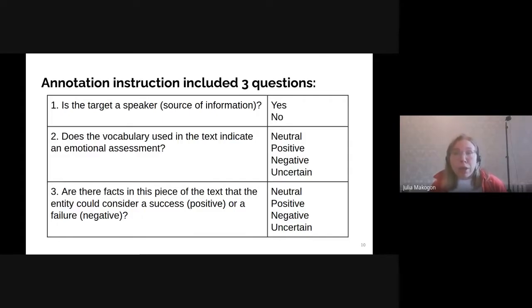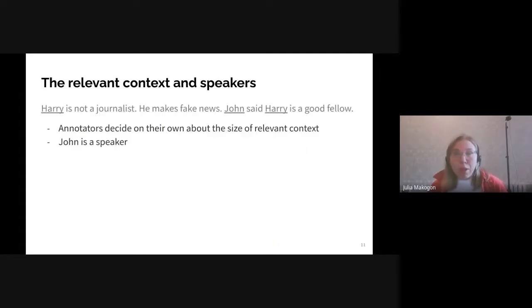After that, an annotator is supposed to evaluate if facts in the context could be considered a success or a failure. All the questions are treated separately. Let's try it. We should mention that in a real document it's often hard to decide what context is relevant to the entity.